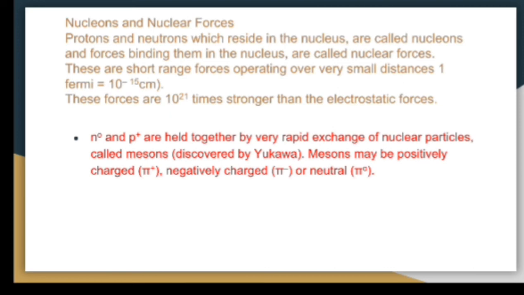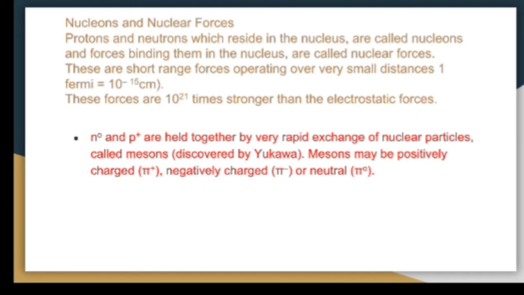It is because some nuclear forces are present, which are responsible for binding the protons and neutrons inside the nucleus. These forces are very short range forces and operate over very small distances, that is 1 Fermi, meaning 10^-15 meter. You can guess how small this distance actually is.